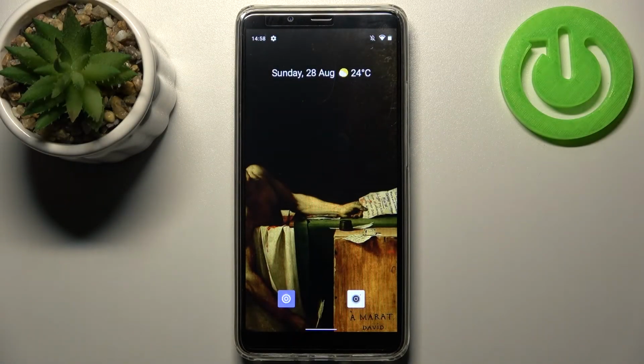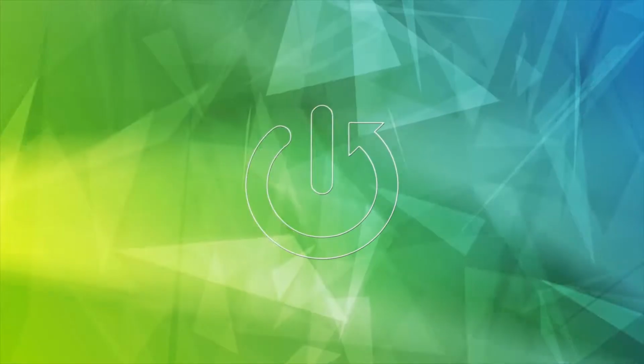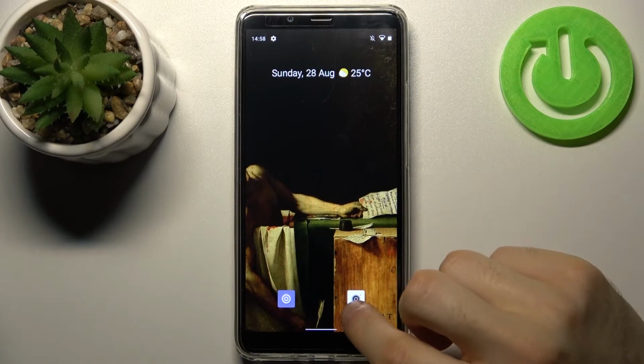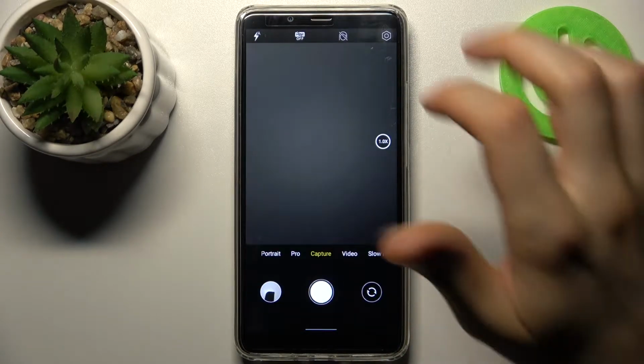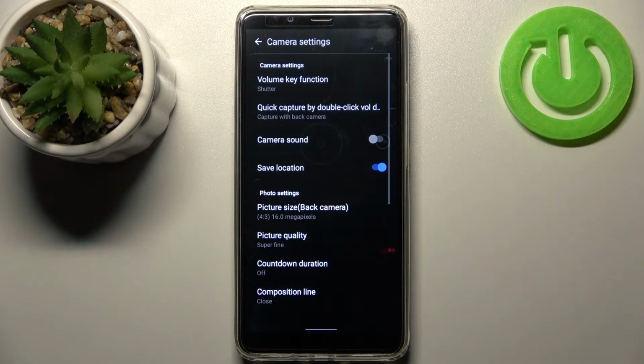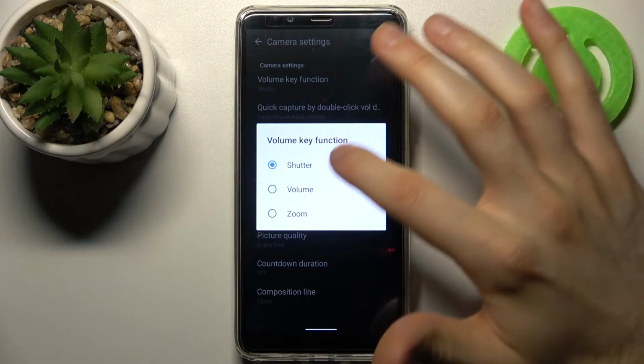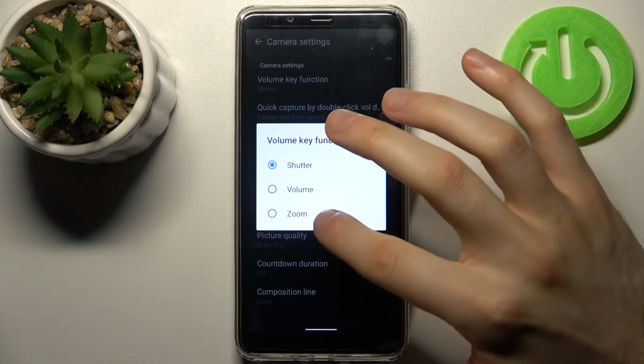Here I have CUBOT Note 9, and today I'm going to show you how to change volume buttons function in camera on this device. So firstly you have to open camera, then tap on the gear icon to access its settings, and here you can change volume key function. So you can set it to shutter, to volume, or to zoom.